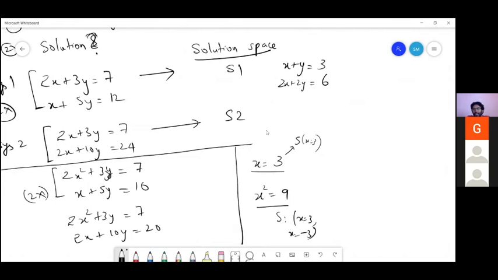Just change the constant. 2x plus 2y is equal to, let's say, 7. So that will give no solution. Yes. So we can have a system of linear equations having no solutions, and we can have a system having infinite solutions also. Both the possibilities are there.